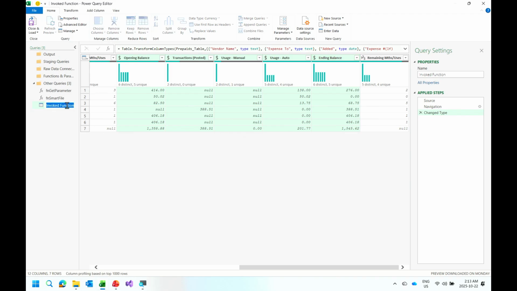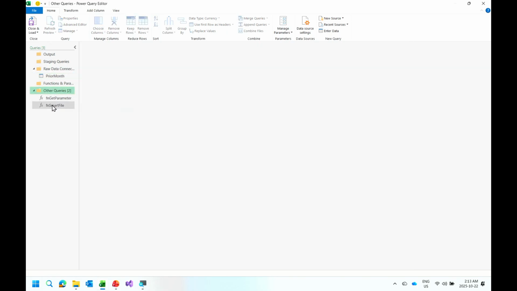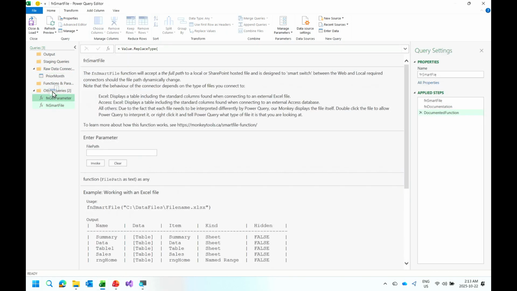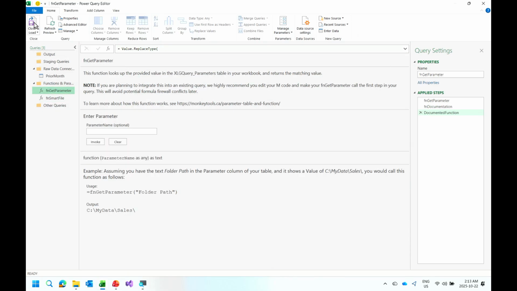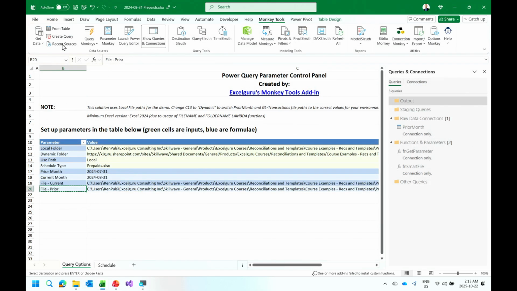And this invoked function is going to be called Prior Month. I'm going to try and capitalize that because I have OCD. And there we go. We're going to put that in raw data connections, and we'll move these two guys here into my functions. And we can say close and load. At this point in time, I now have a nice little prior month query that is set up to read from the previous workbook.